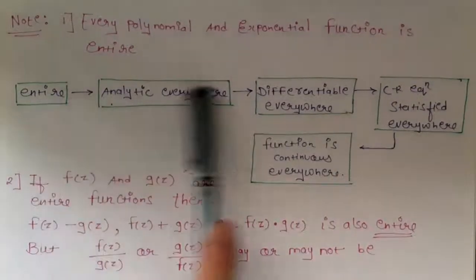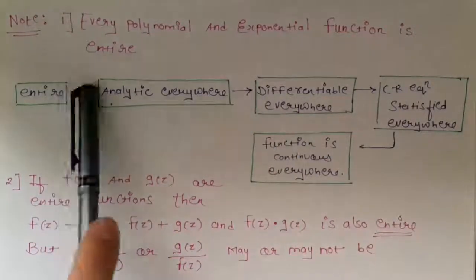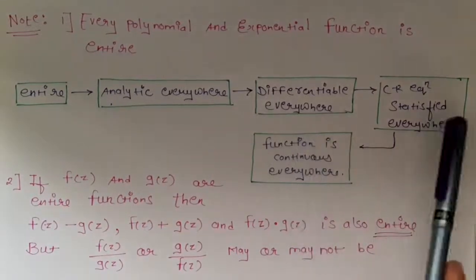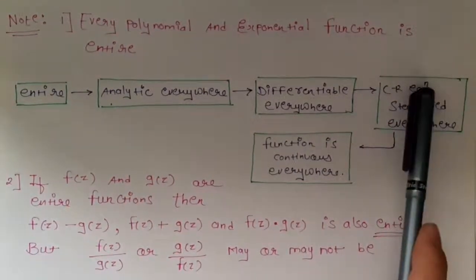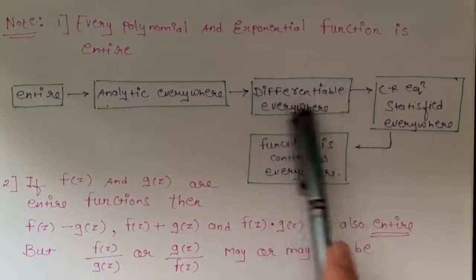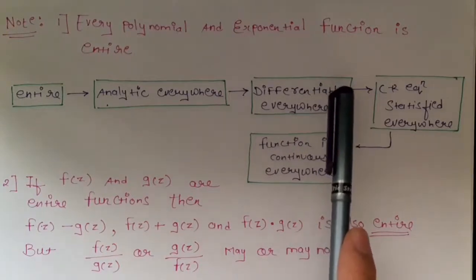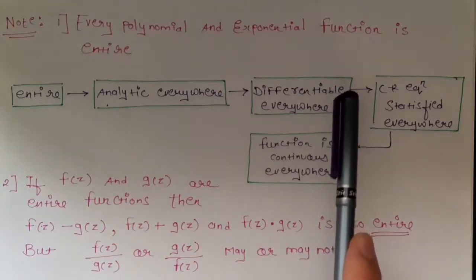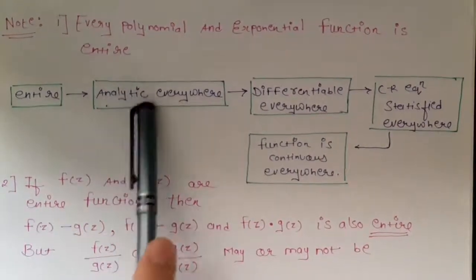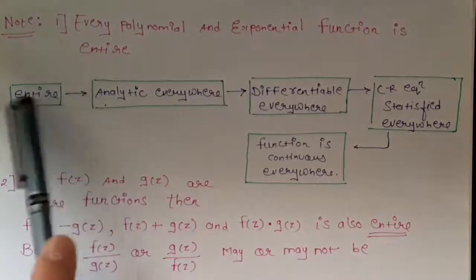Means the reverse chain is possible, but from here to here it may or may not be possible, because the function may be continuous everywhere but the CR equation satisfied at a certain point only, and as the CR equation is satisfied at a certain point, then the function is differentiable at that point only. And if the function is differentiable at a particular point but not differentiable in the neighborhood of that point, then the function is not analytic everywhere. So as the function is not analytic everywhere, the function is not entire.